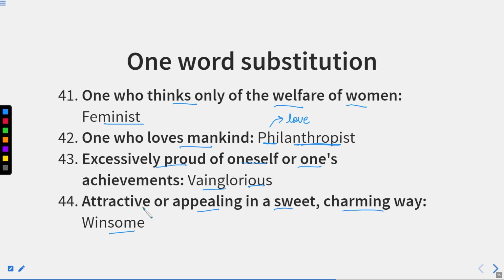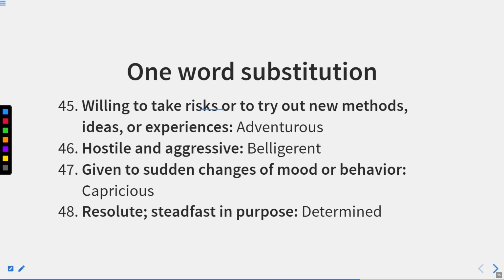Now let us move to the next one. Willing to take risks or to try out new methods, ideas, or experiences. This kind of person is known as adventurous. Hostile and aggressive. So, one who is very arrogant. That person is known as belligerent. Given to sudden changes of mood or behavior, this person is known as capricious. Resolute, steadfast in purpose. This person is known as determined.